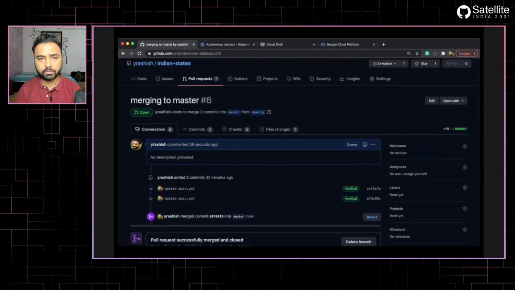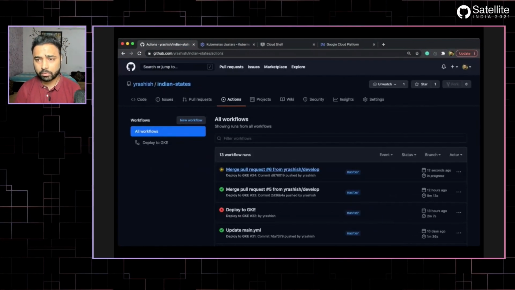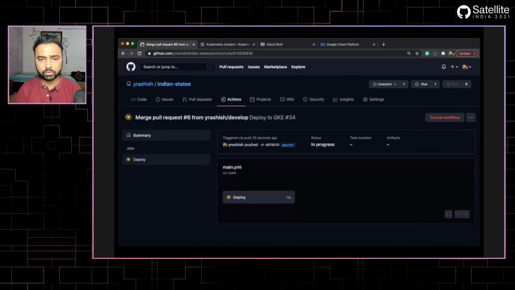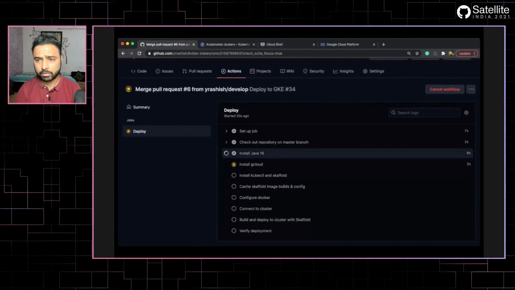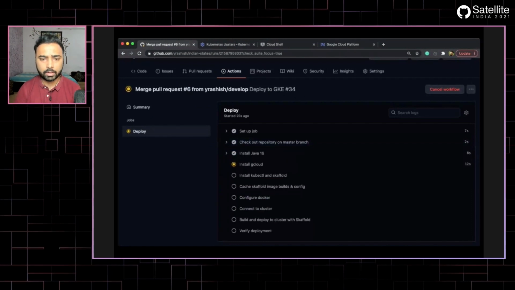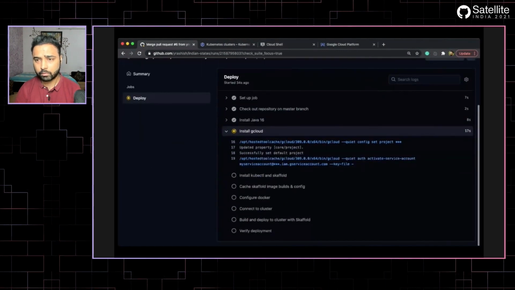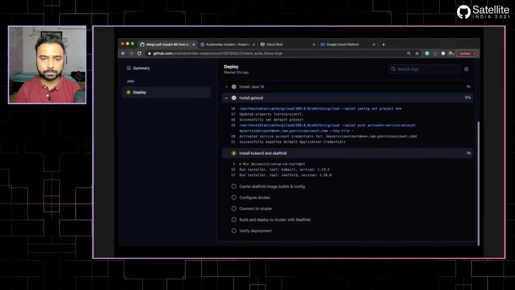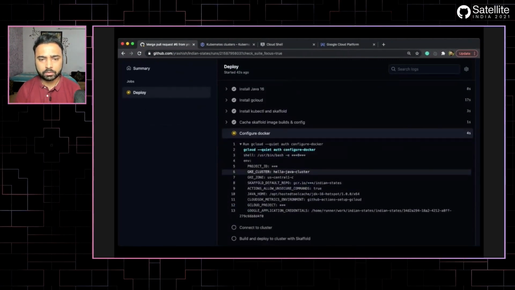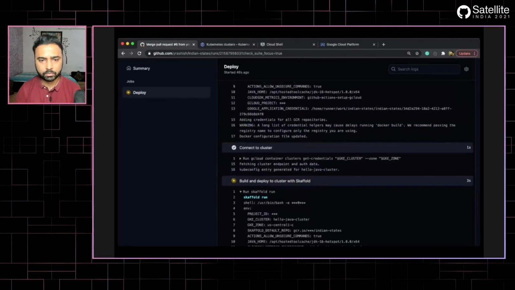Once I confirm the merge, we will head to the Actions tab, and you can see that the workflow has kicked in. It is based upon the event, and it has started the deployment. It will step by step do all the steps that we have defined in the workflow YAML file. It has already checked out the code and installed Java. Now it's downloading all the dependencies required to make this work, just taking its own sweet time. And it's able to connect to the cluster.